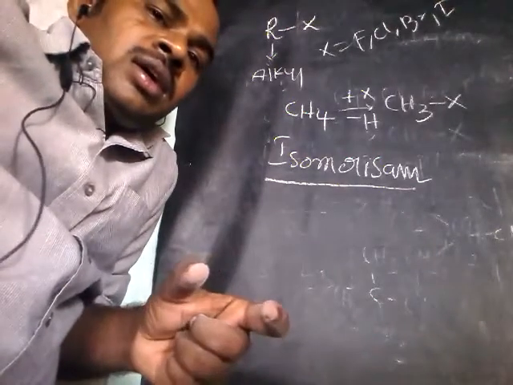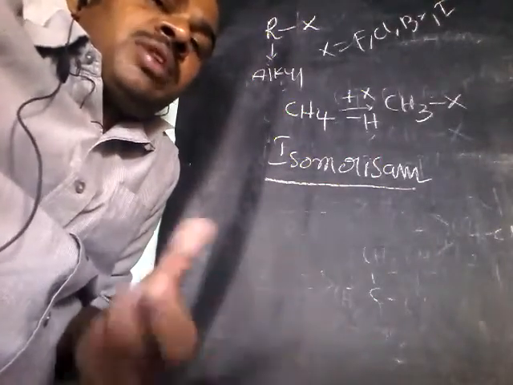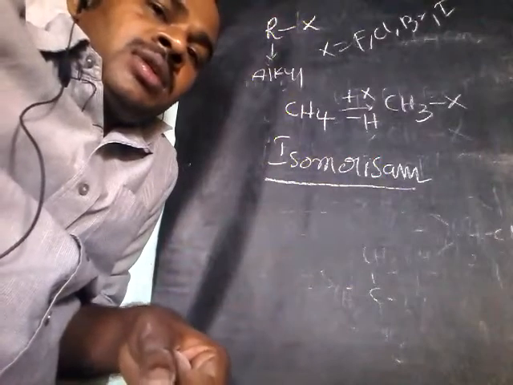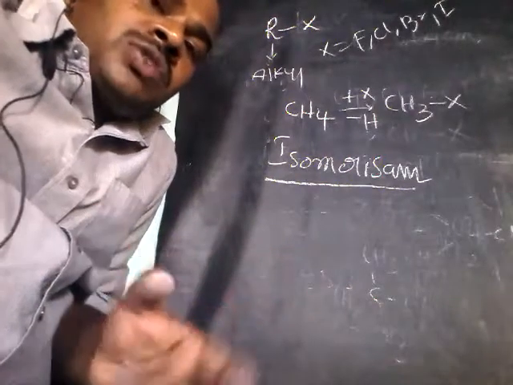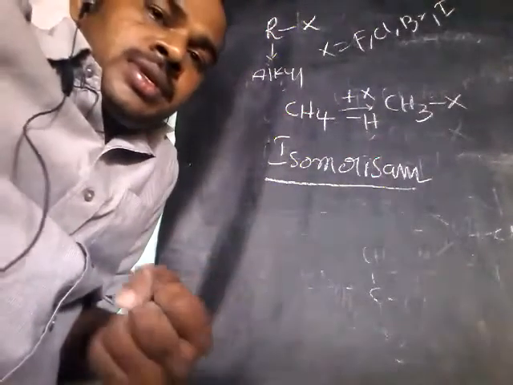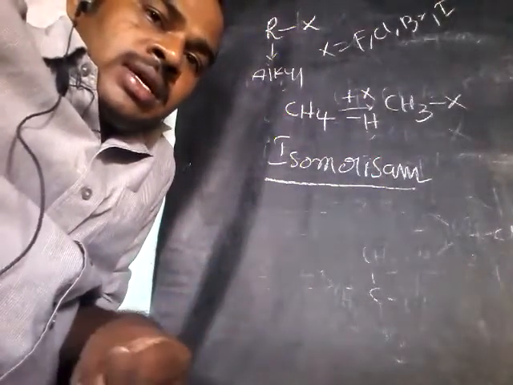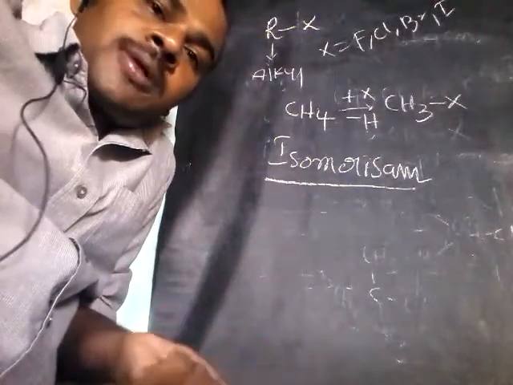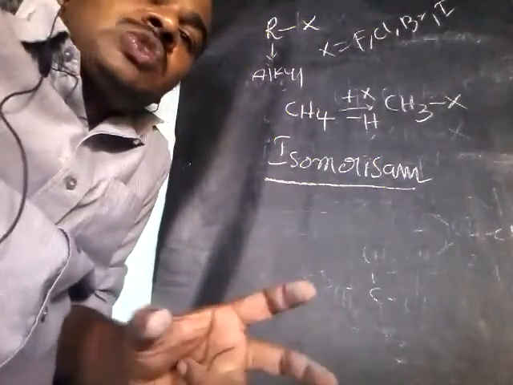Here, what is meant by isomerism? Isomerism is nothing but compounds which have the same molecular formula but differ in their properties. Such compounds are called isomers, and this phenomenon is called isomerism.